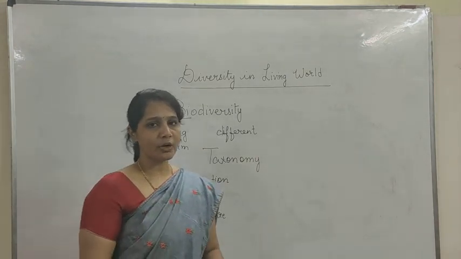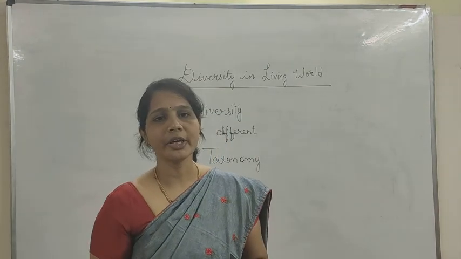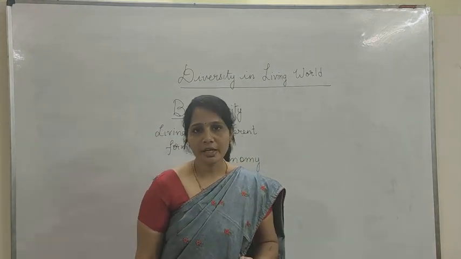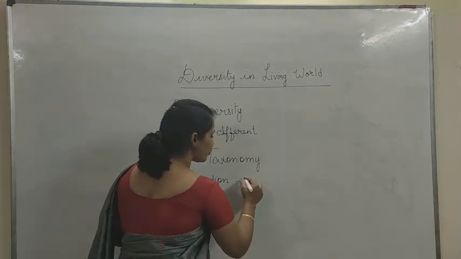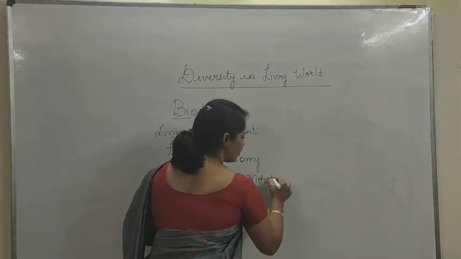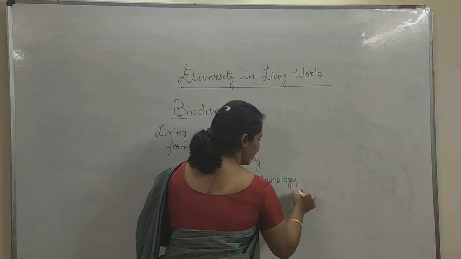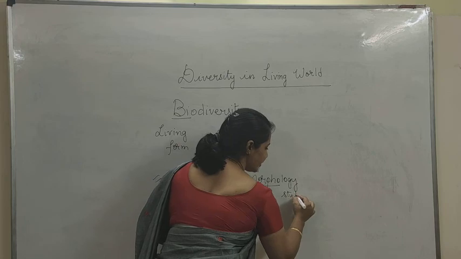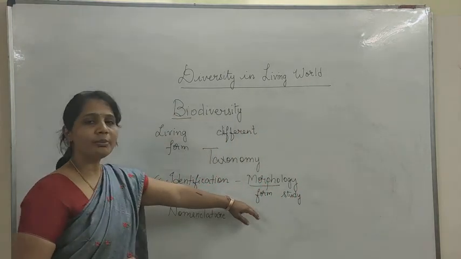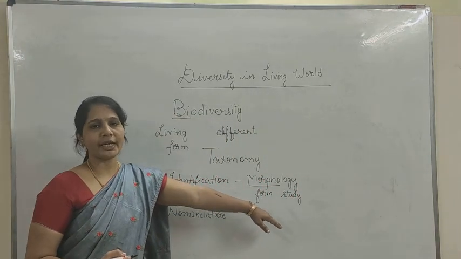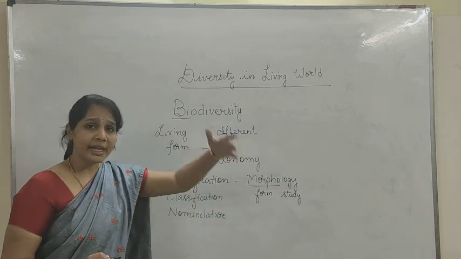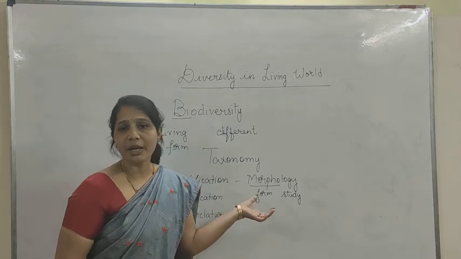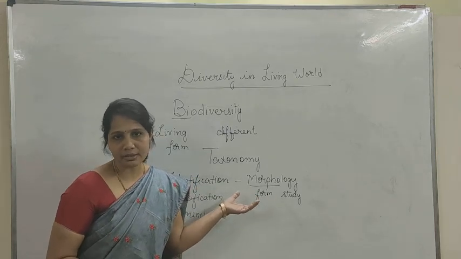Once when we see an organism, we have to first identify it based on its morphological characters. Yesterday, as I had already introduced you, what is meant by morphology? Morphos is form, logy is study. Right? So based on the morphological features like form, size, shape and all, the color, the external features, we identify a living organism, either maybe a plant or an animal for the matter it is concerned.